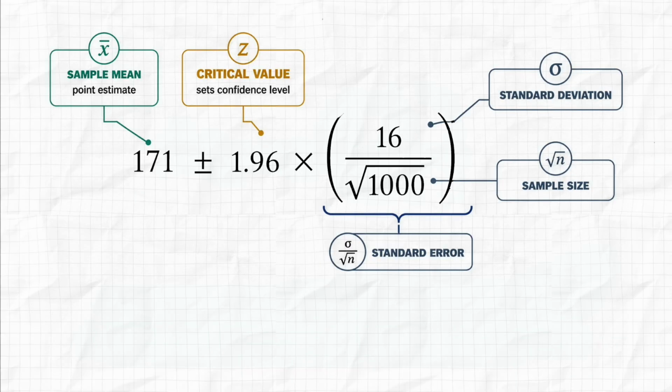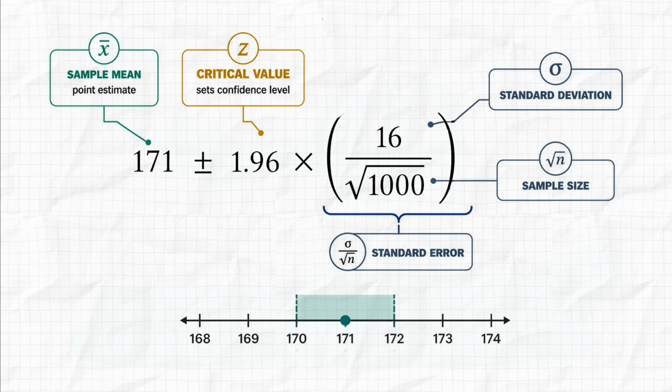Here's the height example worked through. Suppose you measure 1,000 adults and get a sample mean of 171 centimeters, and the standard deviation is 16 centimeters. For a 95% interval, Z equals 1.96. So here's the confidence interval, 171 plus or minus 1. This gives a range from 170 centimeters to 172 centimeters.